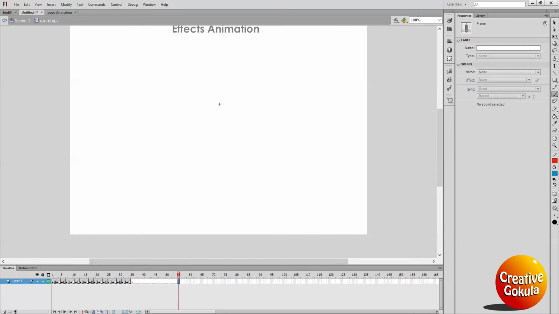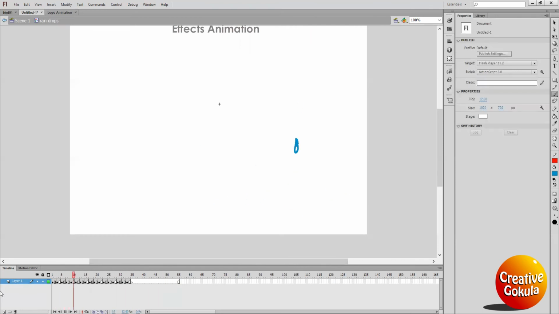Okay? Now, let's check the animation. See the animation? Water drops become. See? So, I need this animation a little faster. So, instead of 12 frames, I will go for 24 frames. Okay, done.